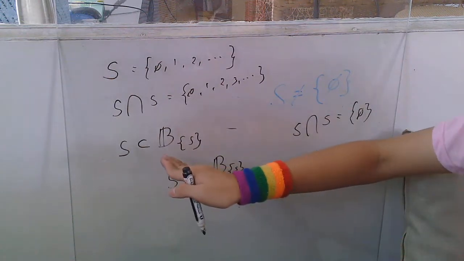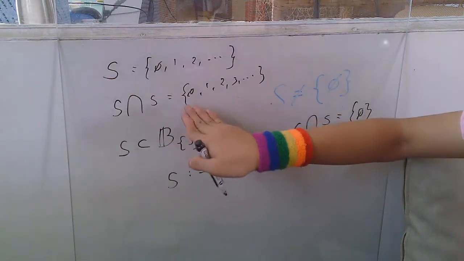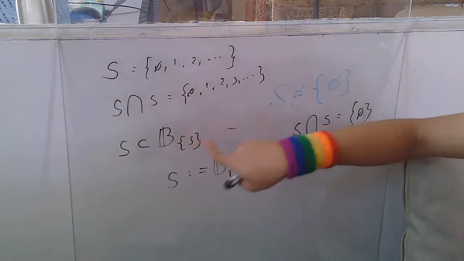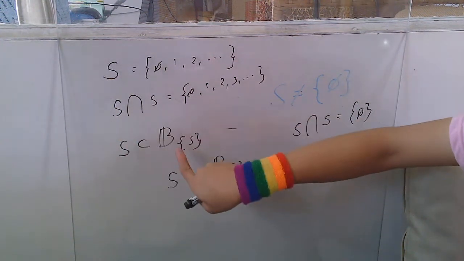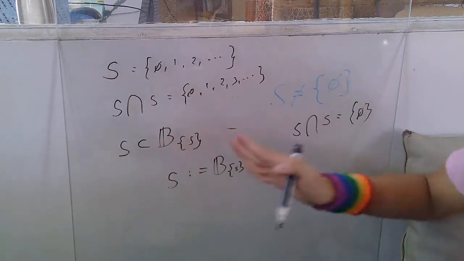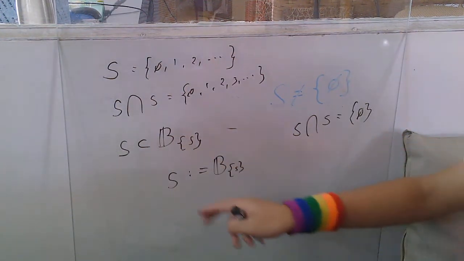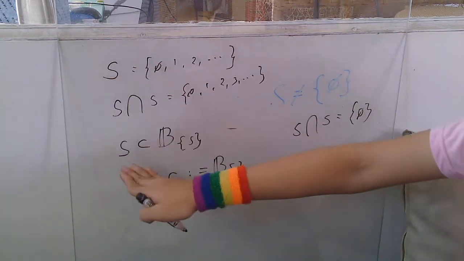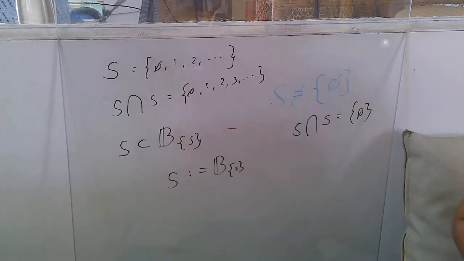And since this is the pussy set of just this set, and since these guys are just what defines S, and since they're part of the pussy set, we can say that S is a subset of the pussy set, but not a proper subset because the entirety of S is inside the pussy set. But since the pussy set doesn't really have anything else, S defines the pussy set.